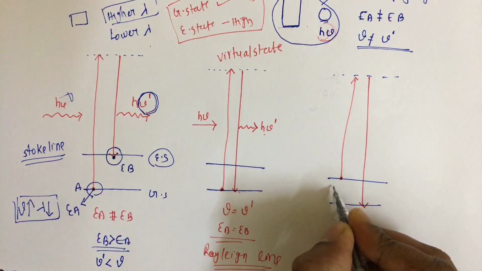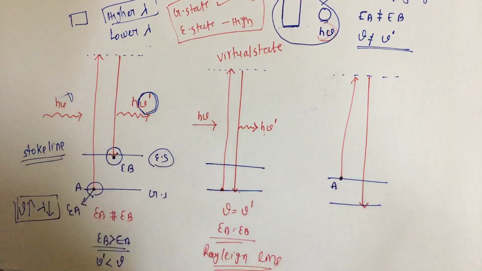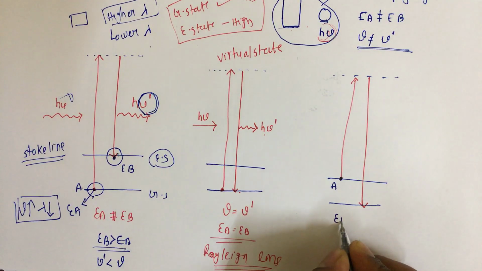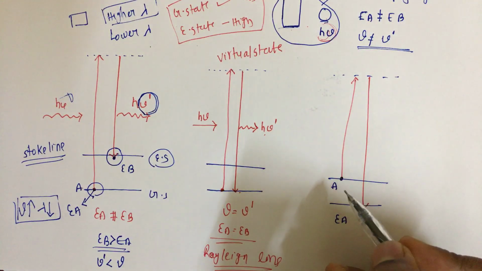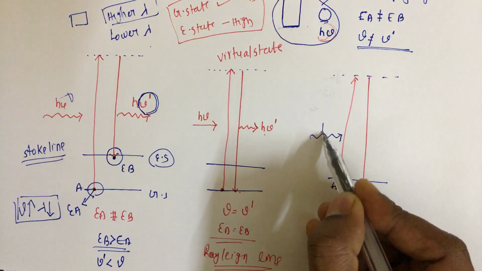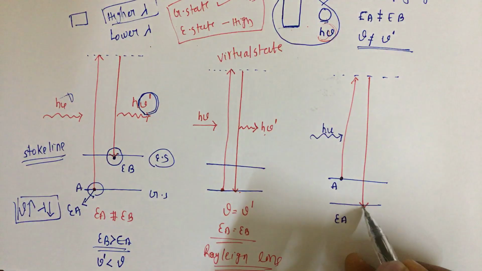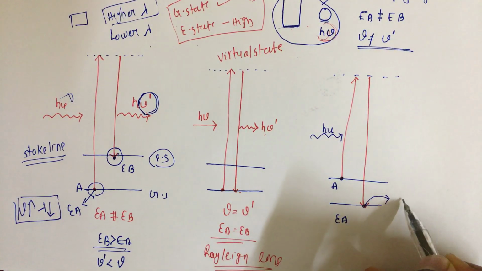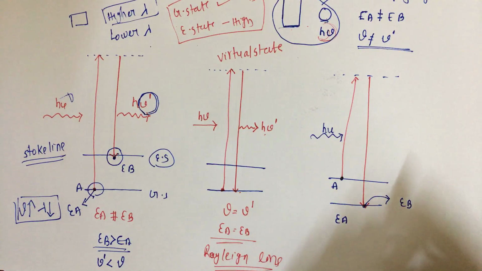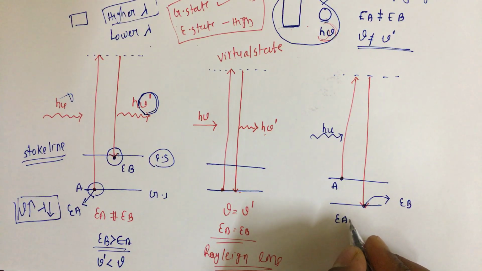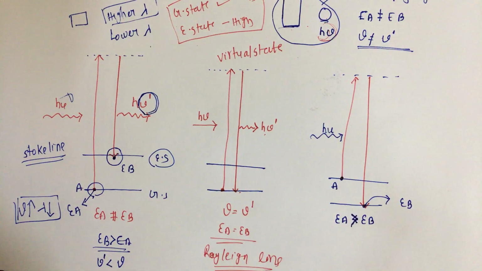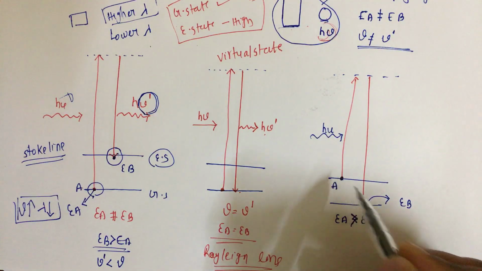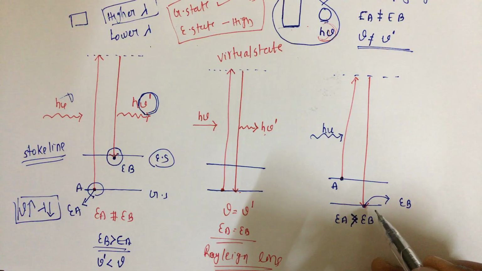A molecule is in the excited state, so the initial energy will be higher. After collision it went to the virtual state and came back to the ground state. Ground state means more stable, less energy. So initial energy is greater than final energy, because the initial energy is at the excited state and the final energy is at the ground state.